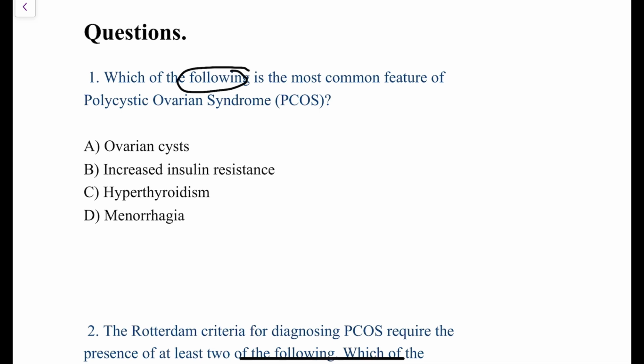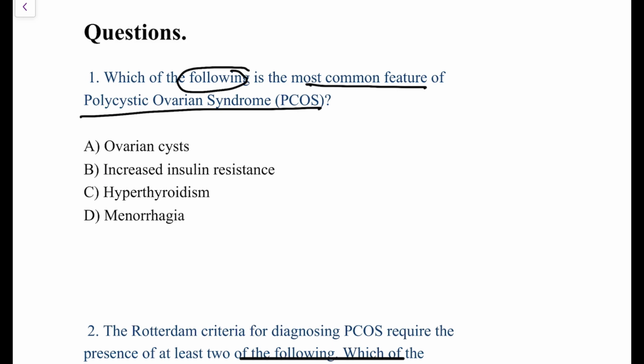Okay, right. So which of the following is the most common feature of polycystic ovarian syndrome? Here you have to concentrate on the fact that they have asked about which of the following. So among these options, which is the most common feature of polycystic ovarian syndrome? So this is the question. What are the options which are given here? Ovarian cyst, increased insulin resistance, hyperthyroidism, and menorrhagia. Let's quickly go through it, cancel the incorrect options and select the correct option.